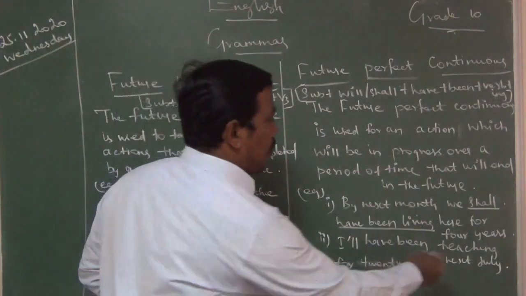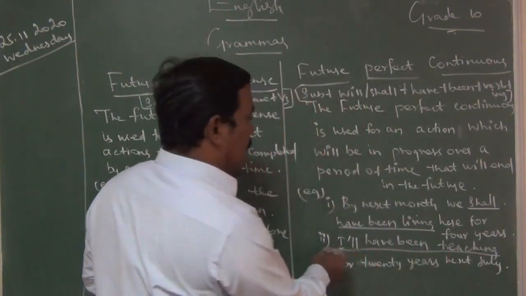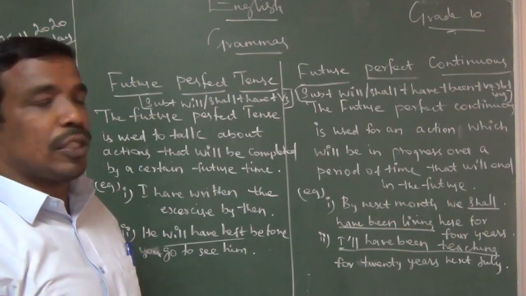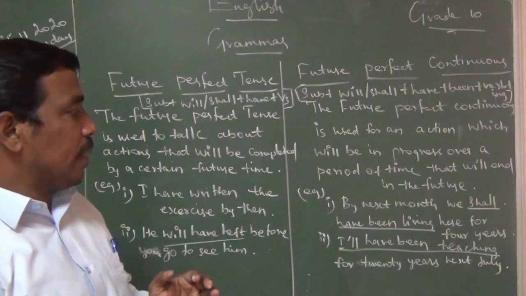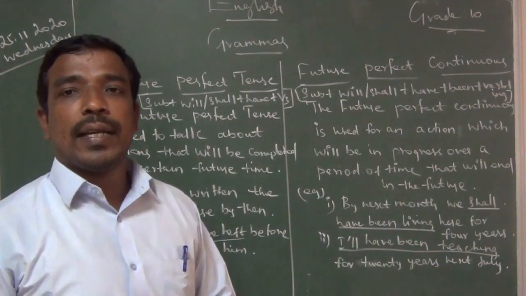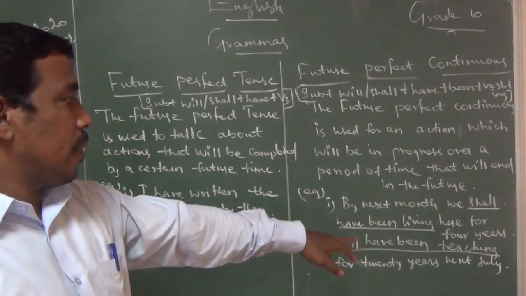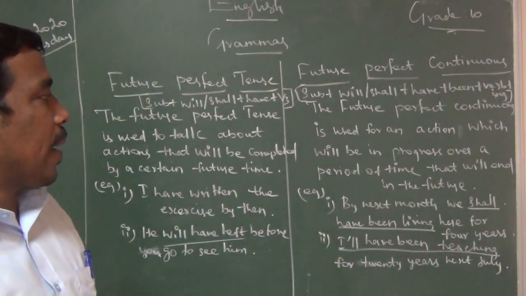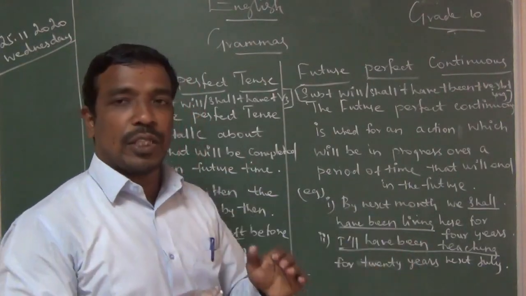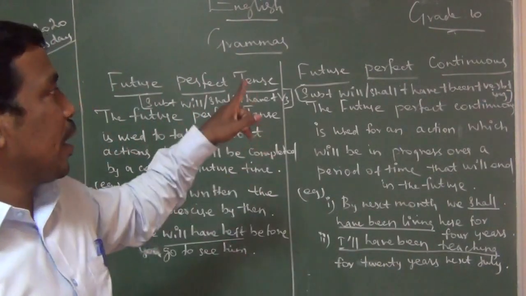I will have been teaching here for 20 years next July. If next July comes, I will have been teaching here for 20 years. By next month or by next July, these are all reference words we can use.